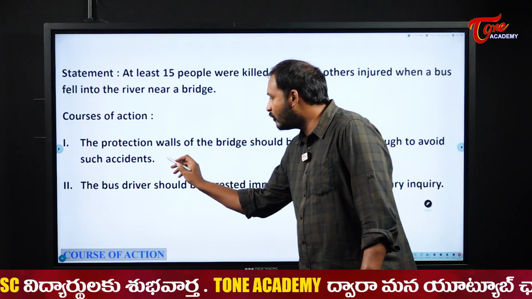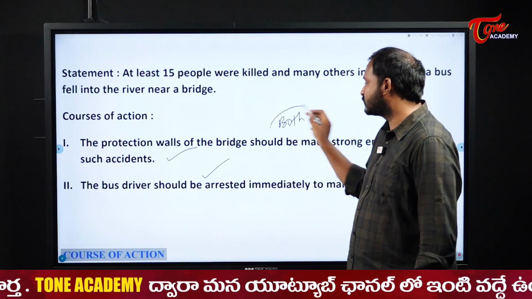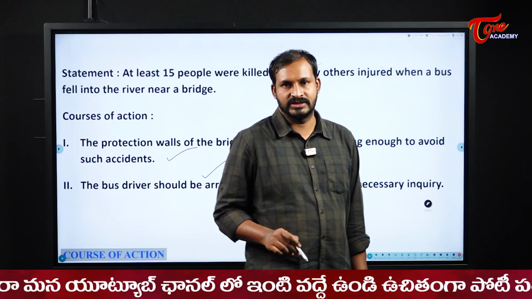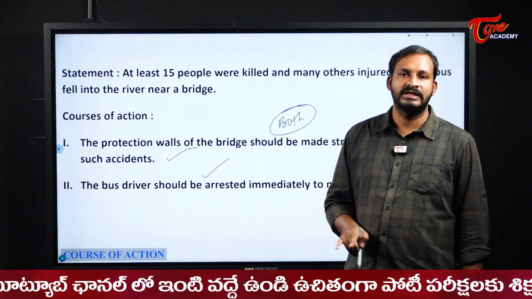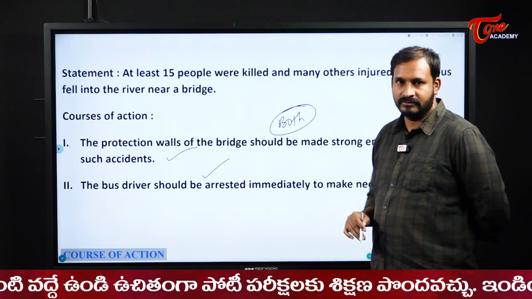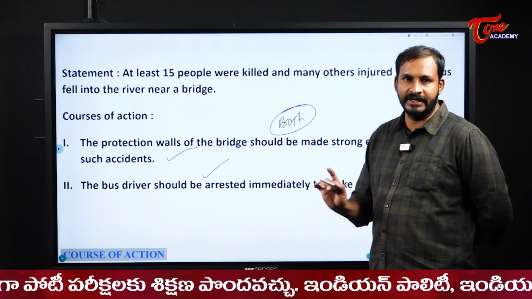So here, both the actions are correct. Both are solutions for my given problem. One, we should build a wall. Second, we should take action on the driver who showed negligence in his work. So both the things should be done.